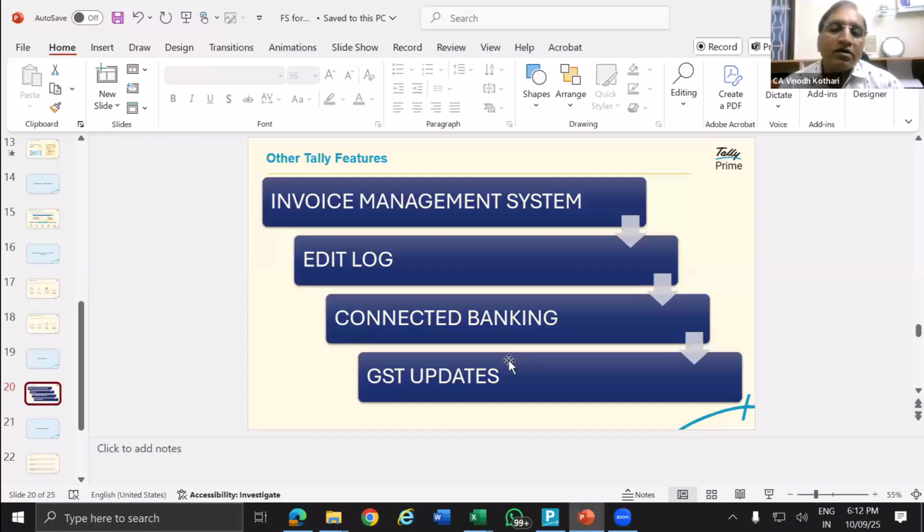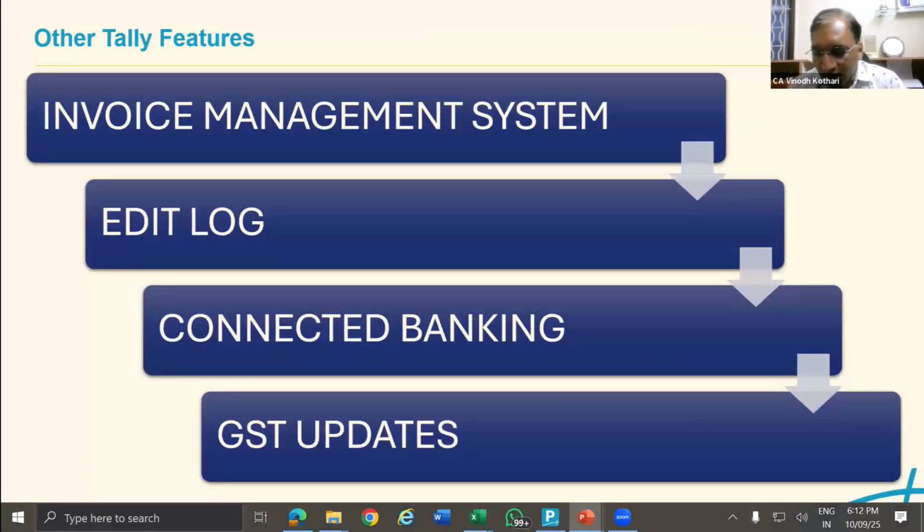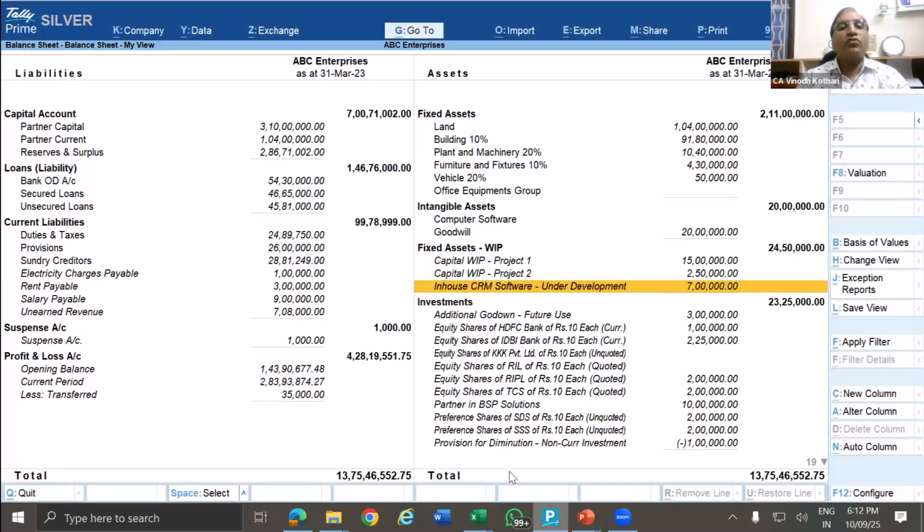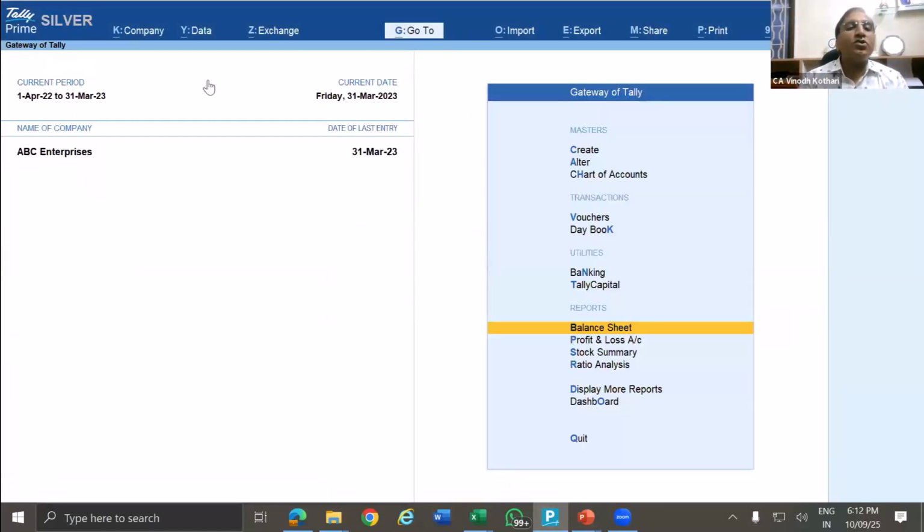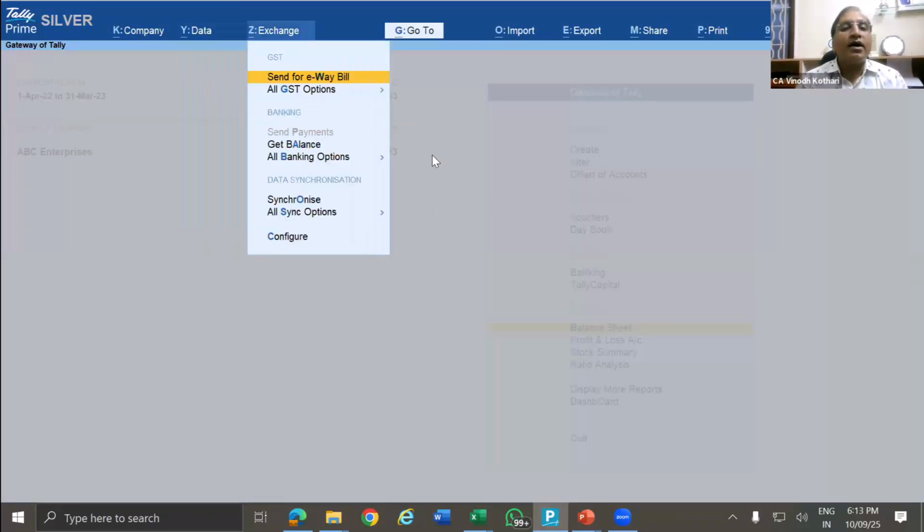We all know that in the GSTR, the new portal, that is the GST return filing portal, the invoice management system is being implemented, where every month you have the option to select whether this invoice is yours. Yes, you are taking it for this month, or carrying forward to the next month, or you can reject it. So this management system is implemented in Tally also. So from Tally, you can manage your data and the IMS option is enabled.